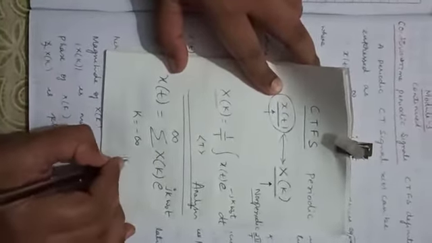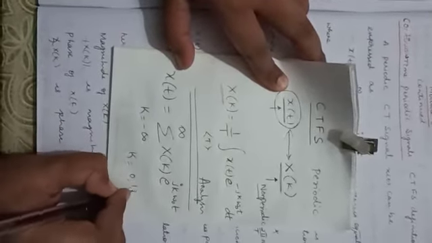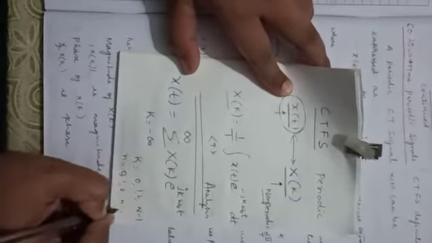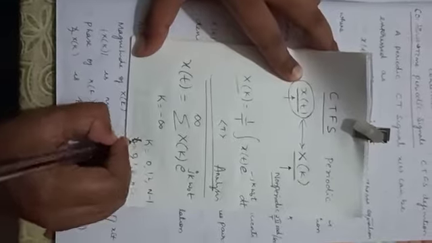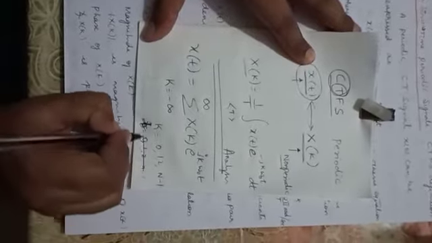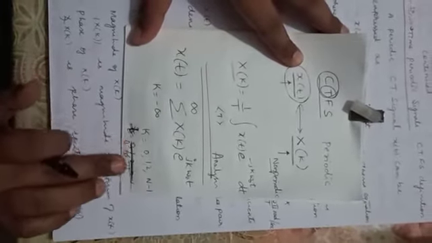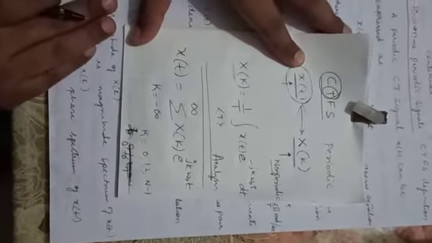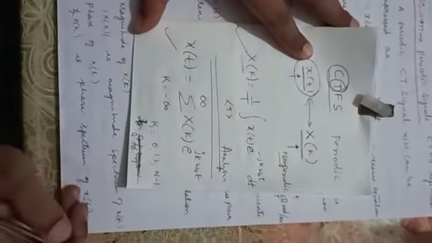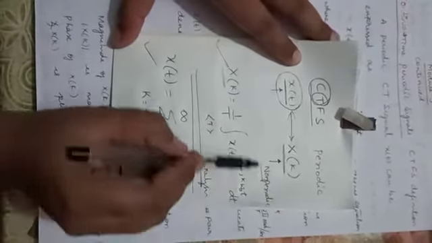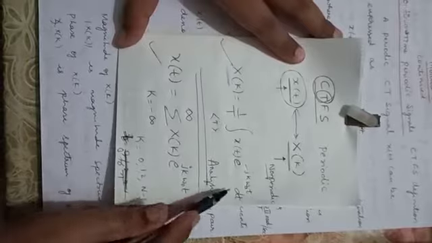Here k is from 0, 1, 2 up to N minus 1, and n is also from 0, 1, 2 to N minus 1. But here n is not there, since we are discussing only continuous time signals. Here it is t, and this is from 0 to the fundamental period T, that is all the values between 0 and T. These are the two important definitions for continuous time Fourier series. The derivation is not required, only the definitions, the analysis equation and the synthesis equation.